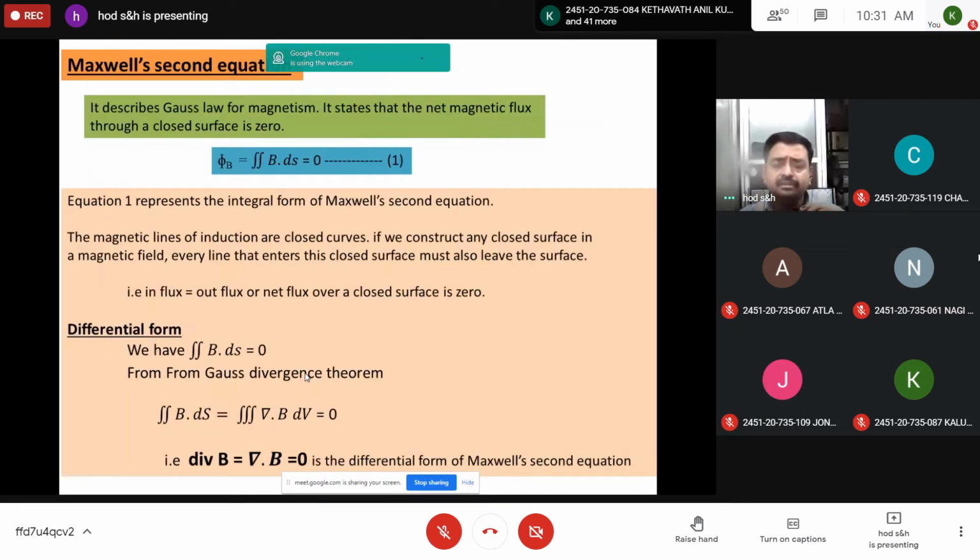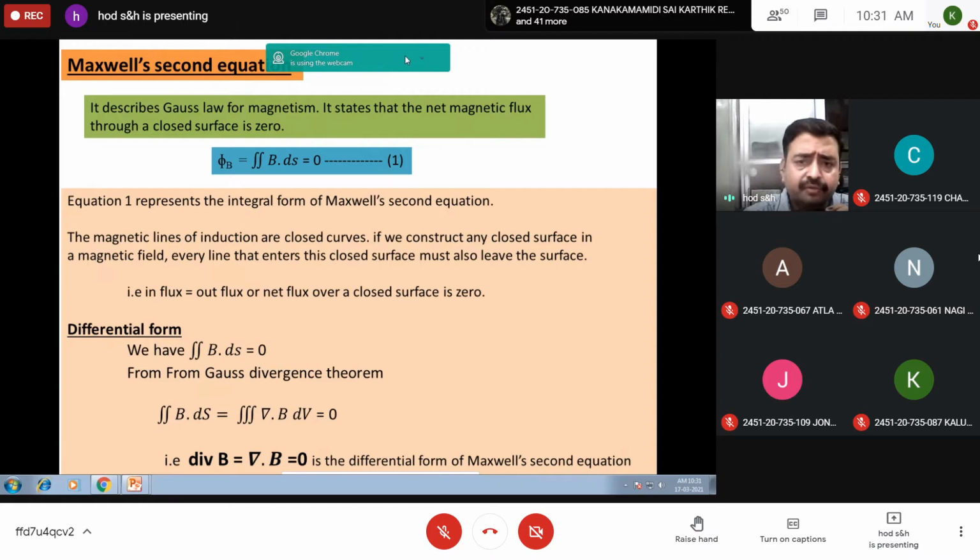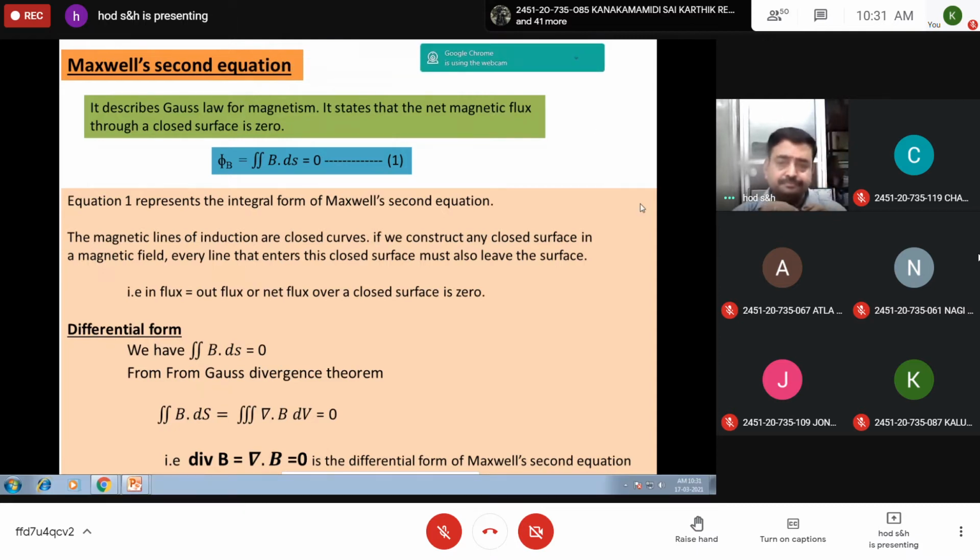Now, Maxwell's second equation describes Gauss law for magnetism. The law states that the net magnetic flux through a closed surface is equal to 0. When you consider a closed surface, the net magnetic influx is equal to the outflux, that is, net magnetic flux is 0.